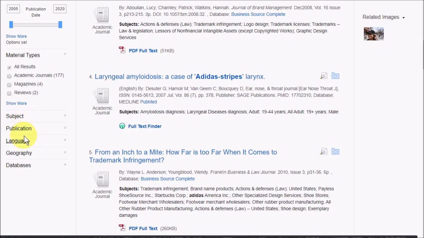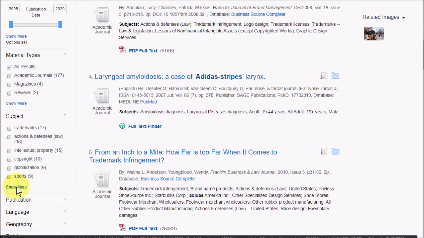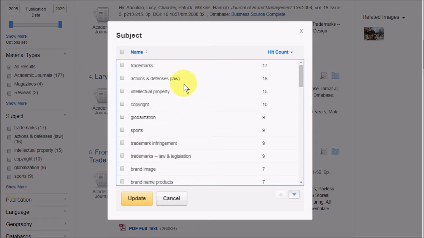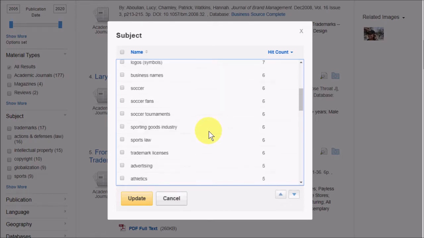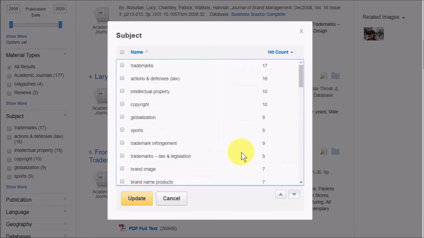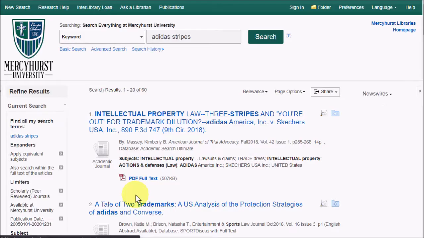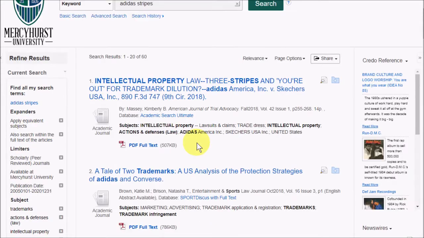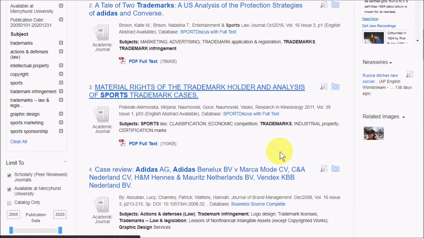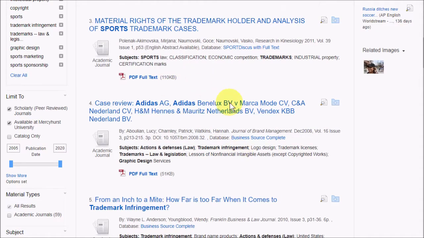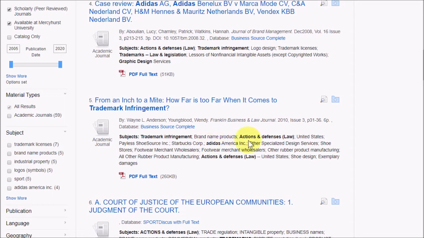I can ask it to sort by subject. These subject terms are typically put on the article by a human who read it, so that means that you'll be getting articles that are much more likely to be about the thing you asked for, rather than just mentioning the word somewhere. So after I've gone and selected the subject terms I want, I can update that. And now we only have 60 results, but they're ones that are much more likely to be dealing with Adidas and its logo and trademark disputes.